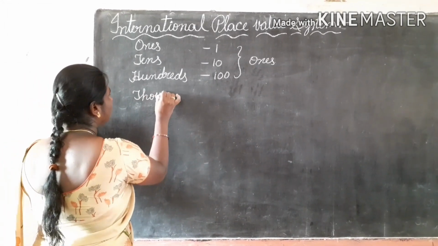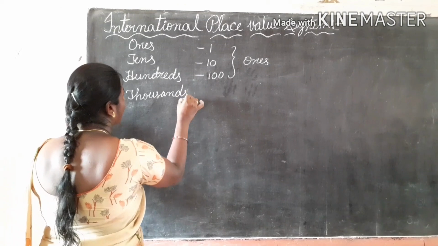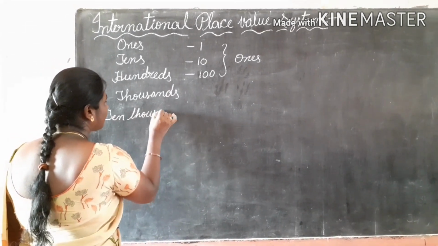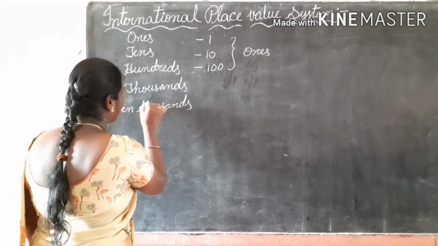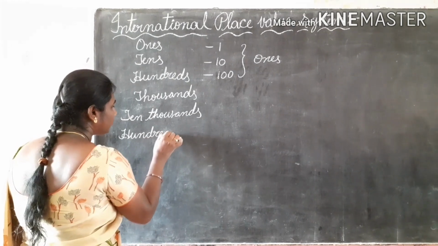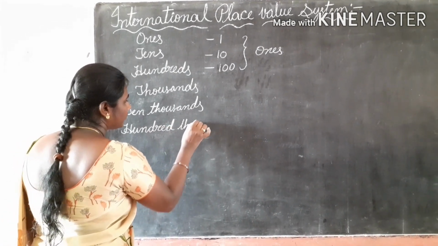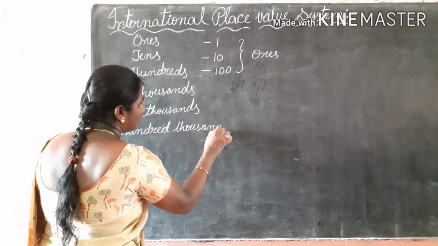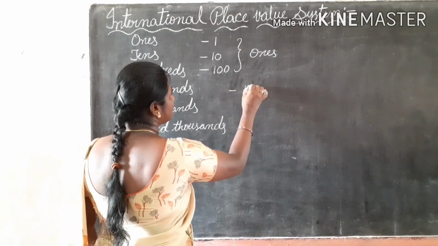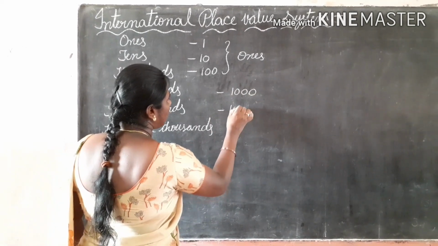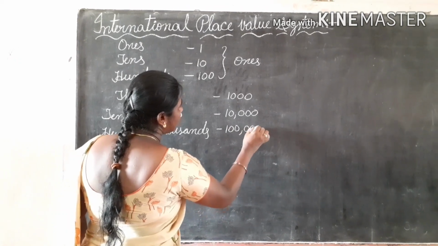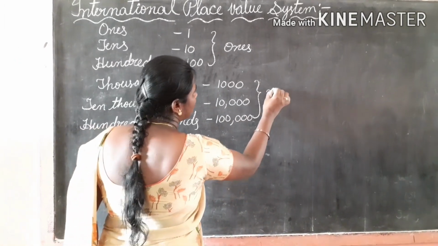Thousands, 10,000s, 100,000s. These three come under the thousands period.